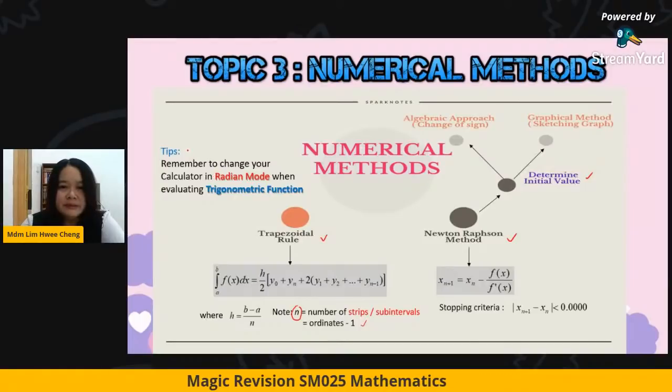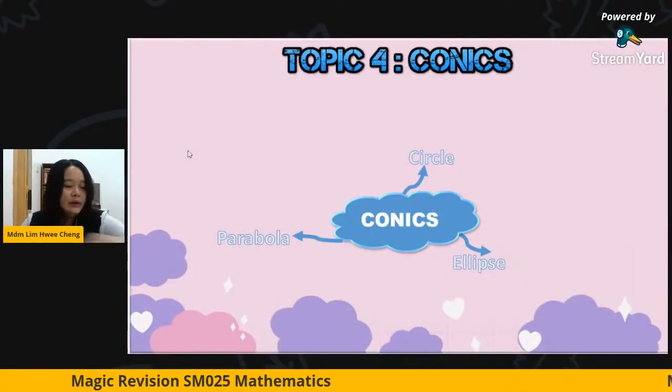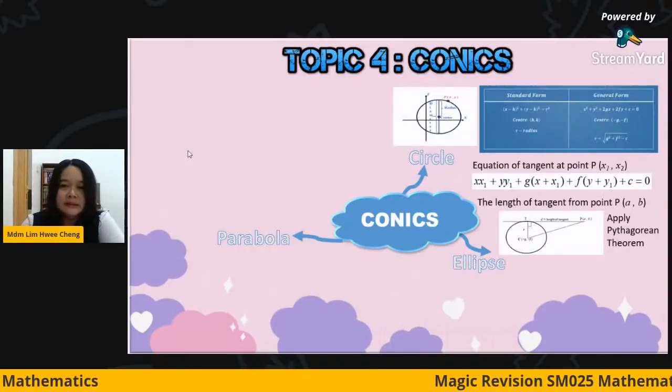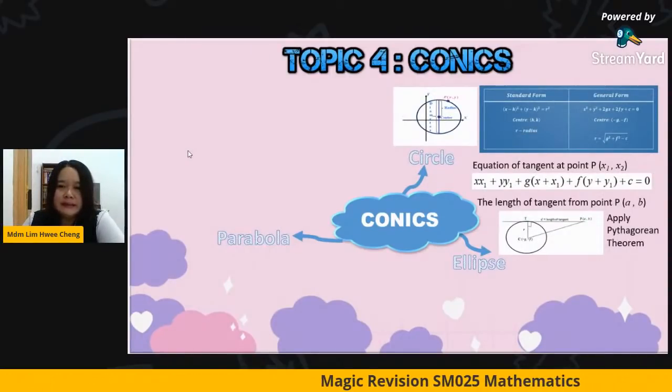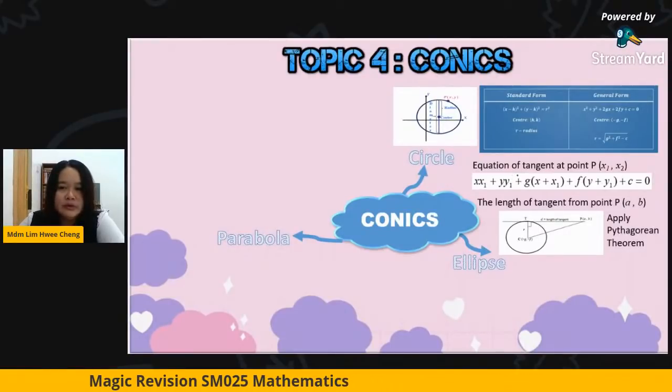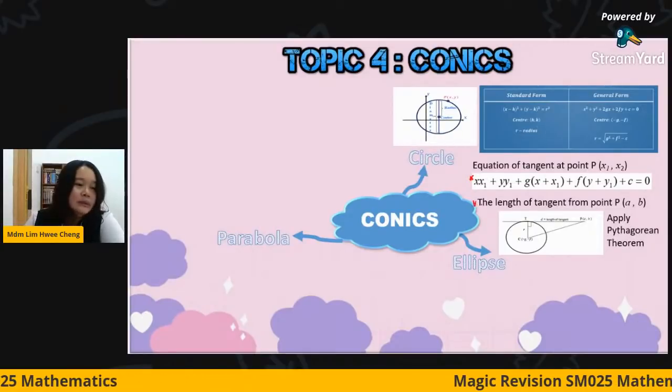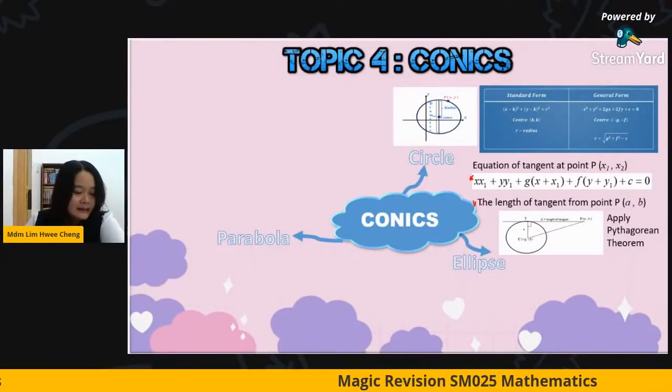So for chapter 4, basically we have gone through 3 conic sections. One is the circle. You have to know the standard form and the general form of circles, and how to form the equation of a tangent by using these formulas. And for the length of a tangent, normally we apply the Pythagorean theorem.